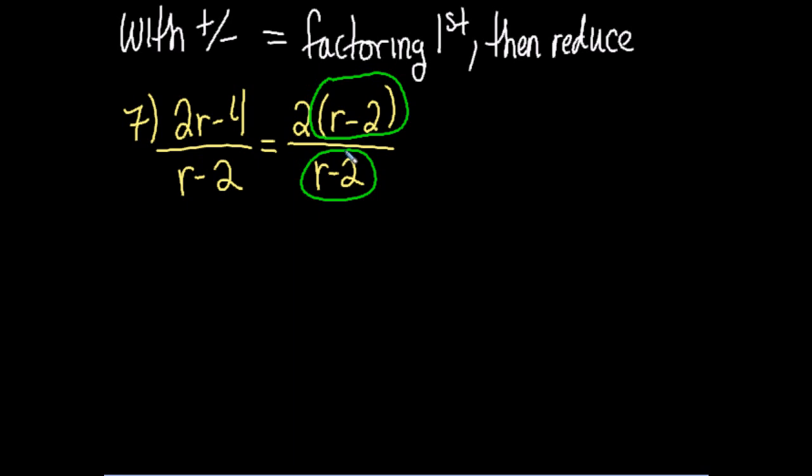Anything divided by itself is just 1, no matter what those things are. Triangle divided by triangle is 1. Okay. So these will cancel. And all I have left is a 2. Okay.